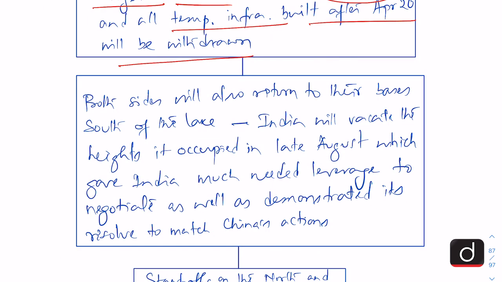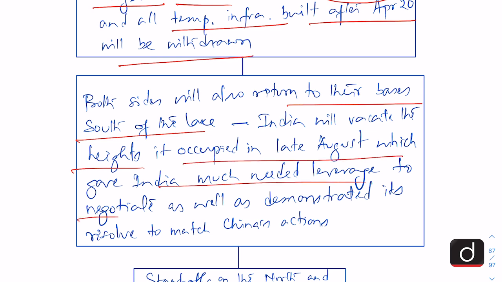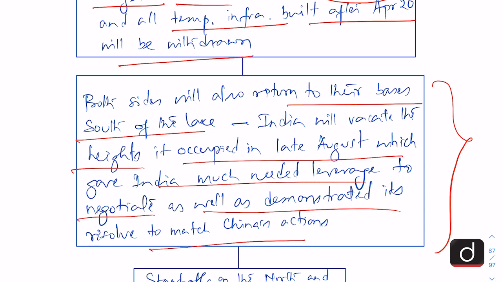Now, both sides will also return to their bases south of the lake, and India will vacate the heights it occupied in late August, which gave India much needed leverage to negotiate as well as demonstrated its resolve to match China's actions. Now, this is going to be very tricky for India because of the advantage that India got by occupying those heights.